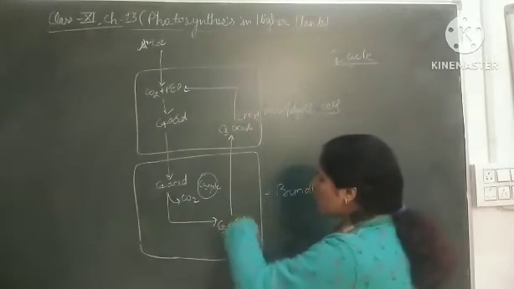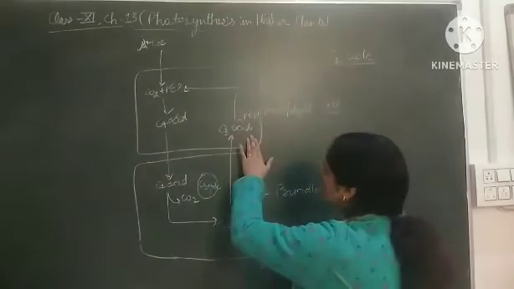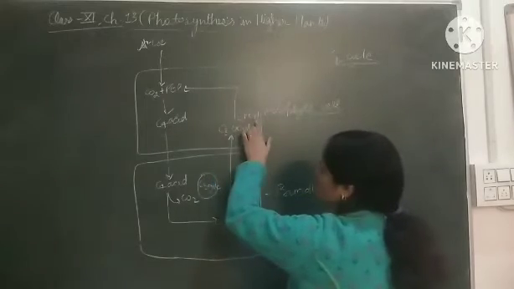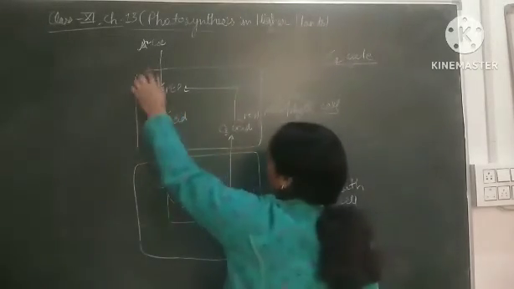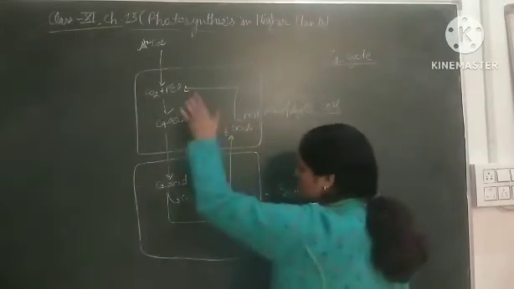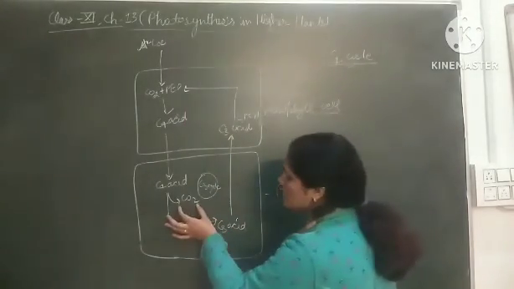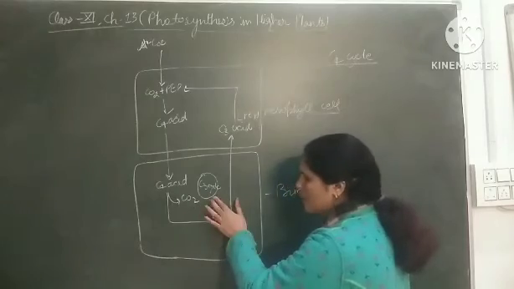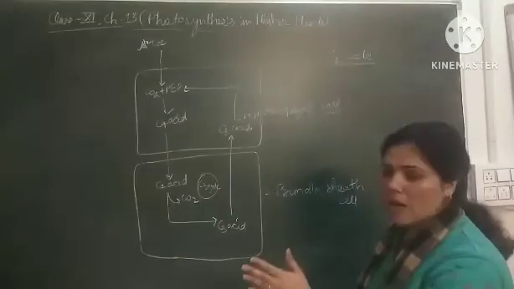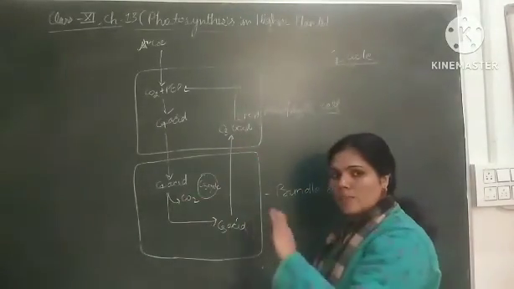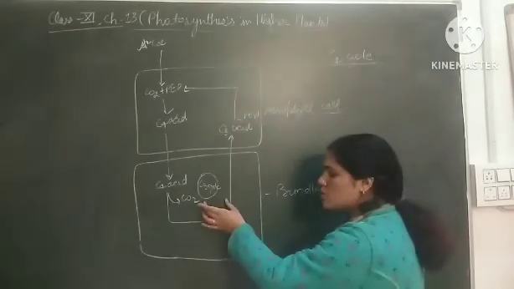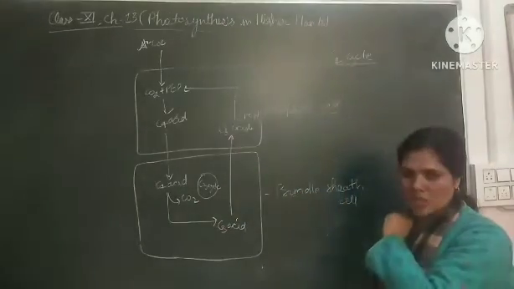This 3-carbon compound goes back to the mesophyll cells as phosphoenol pyruvate and again combines with another CO2, and the rest of the process takes place the same. Here this CO2 enters the C3 cycle. In C4 plants, the C4 cycle takes place, and the C3 cycle also takes place inside the bundle sheath cell.